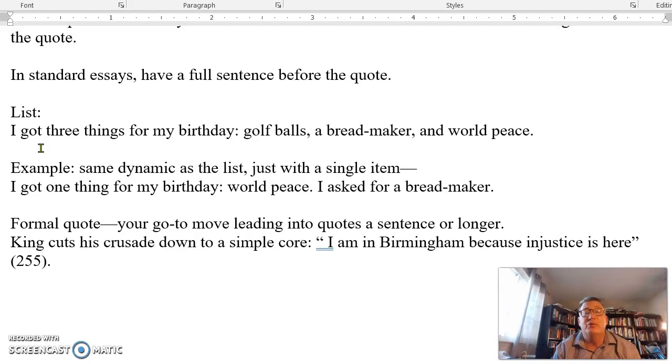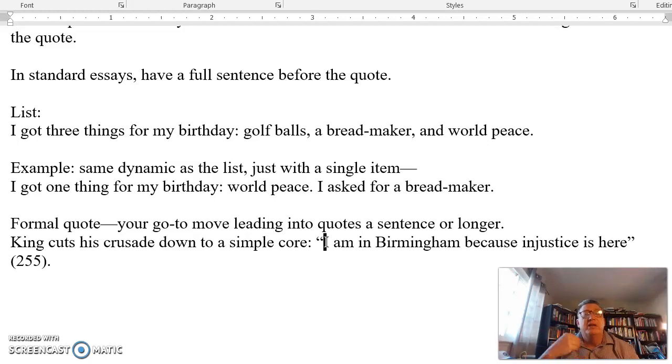If it's a list, example, or formal quote, it doesn't matter. You're still saying something in a full sentence before it and then presenting that one thing after it. Okay, so let's look at the formal quote, which is going to be the biggest one where you're going to use a colon in essays. Because what the formal quote allows you to do is say something and then immediately present the evidence for the thing you're talking about. It allows you not to have to say, he says, or he said, or she said.